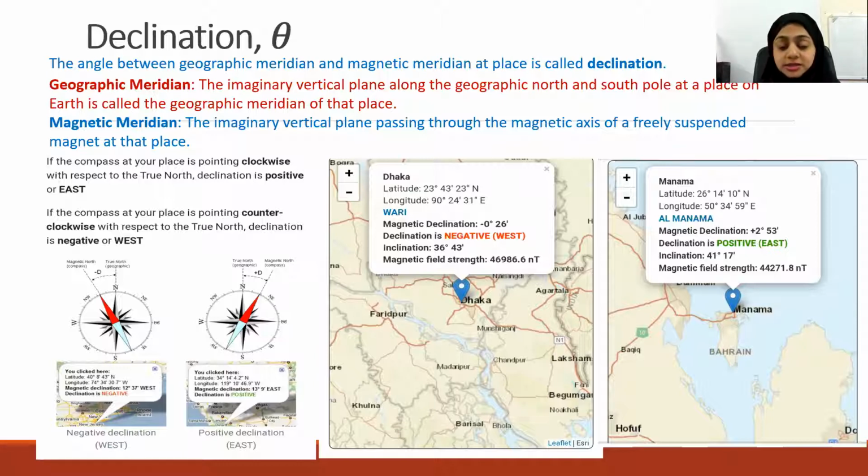And now, teacher, how can we calculate the magnetic declination? We have this topic, how to calculate it. No. You just have to know how to define declination and what its meaning is if you are given a value for declination. If it is positive, you can tell that it turns towards the east of the true north, and if it is negative, it is turning towards the west of the true north. Only that you have to know. How this is calculated exactly, you don't have to worry about now.